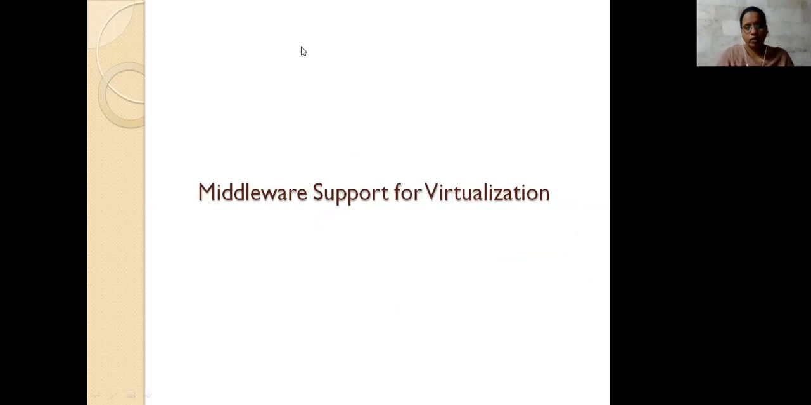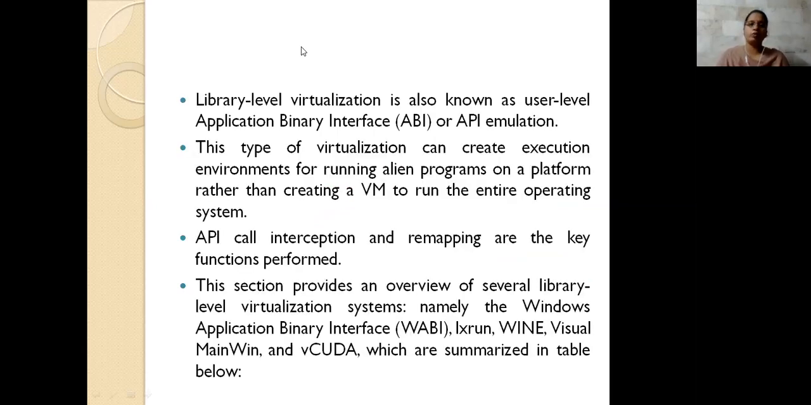And later we have the last one, that is middleware support for virtualization, and how we are going to provide this middleware code. Here we take the middleware representations on the basis of library-level virtualization, which is also called user-level application binary interface, that is the ABI or API emulation.